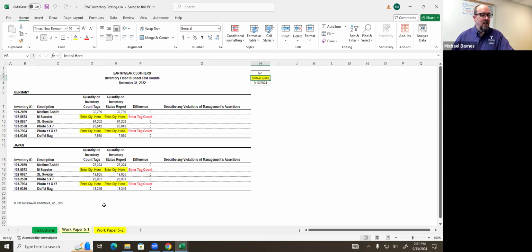So basically what we've got here is 2 tests. We've got one where we're looking at the number that's on the floor, and we're comparing that to the sheet. They describe that in the procedures as floor to sheet and sheet to floor. What do those mean? Well, the floor basically represents people have gone out and counted everything. They put tags on the inventory saying, here's the number of items that are on the inventory. This is what's actually in the warehouse. That's the floor count.